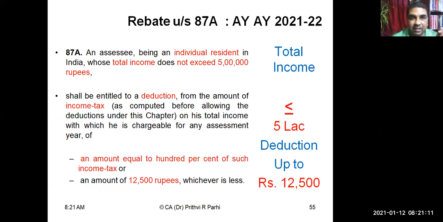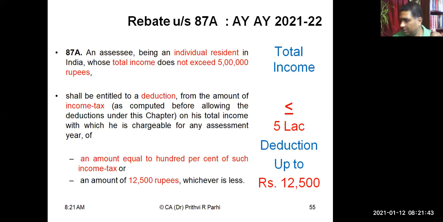And this rebate under section 87A, you already know this concept. In the previous session, I had shown you in an Excel file how to calculate this rebate, and also by using the tax calculator, right? I think by this time, all of you must have made yourselves familiar with the tax calculators available on the Income Tax Department's website. Have you tried using this tax calculator? Has anyone tried?